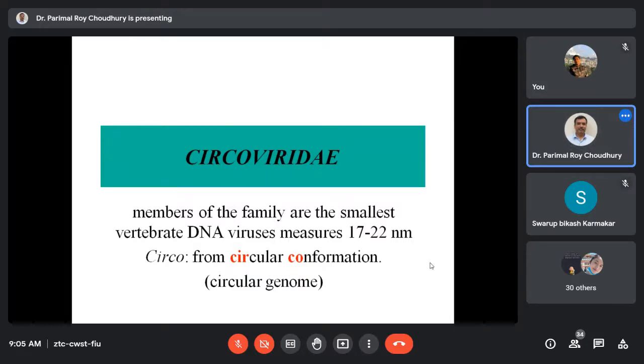Then under the DNA group, the parvoviruses, the Parvoviridae family, derived from the name parvus. Parvus means small. Because of their small size of around 25 to 30 nanometers, they were considered to be the smallest viruses. But when the Circoviridae members were identified and known to cause certain pathological consequences,